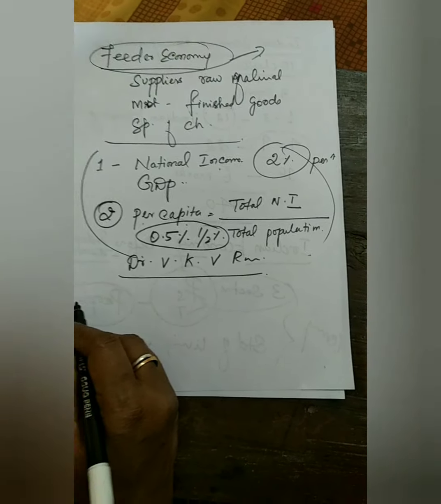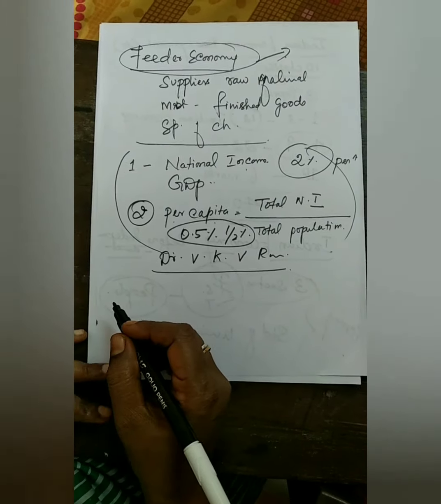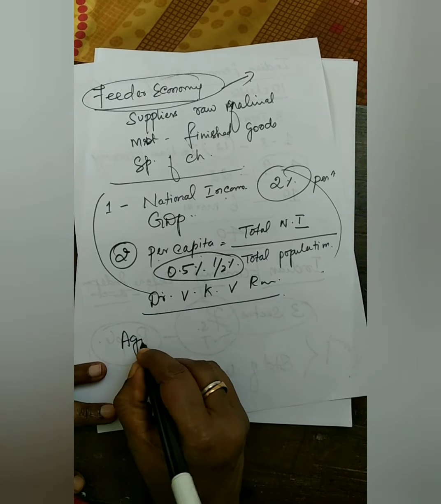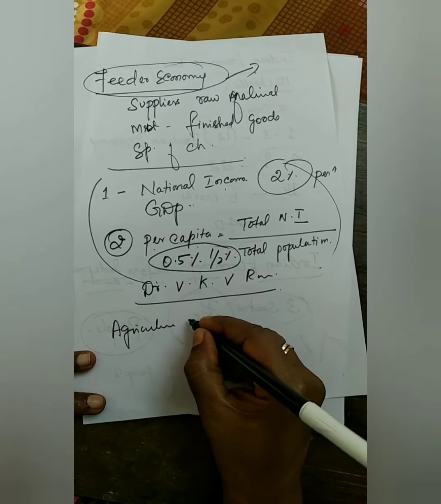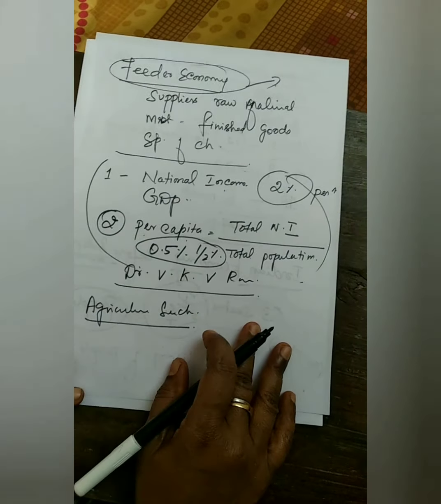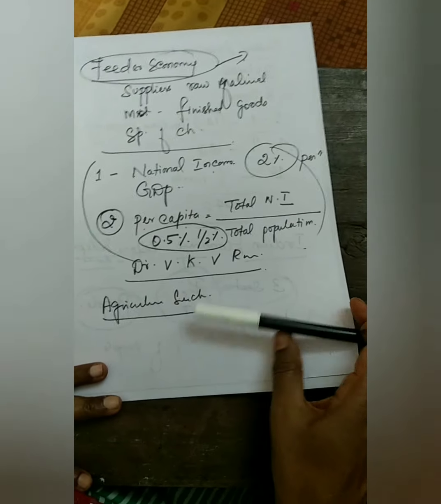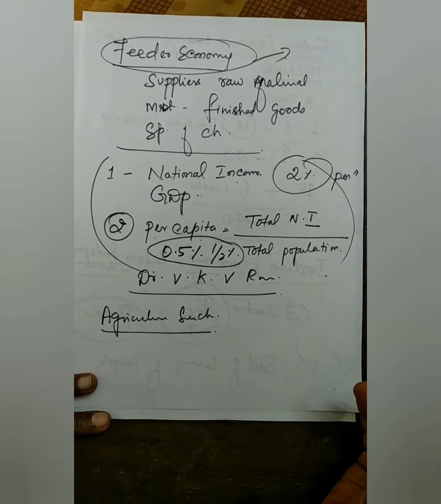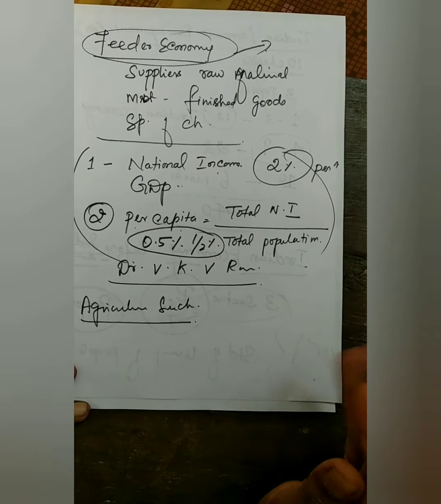Okay, so the second topic comes to the first sector of the Indian economy: the agricultural sector. How was it? They appointed intermediaries in the Zamindari system, Mahalwari system and Rayatwari system. What were they doing?